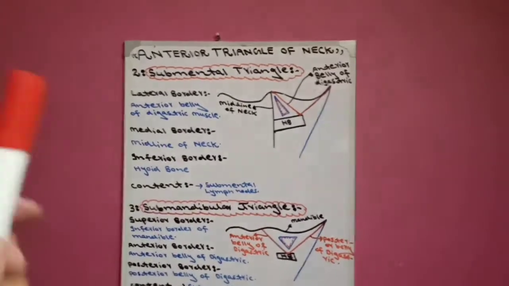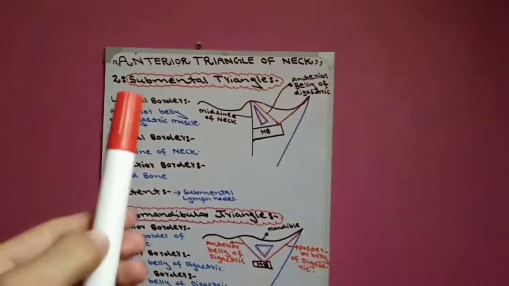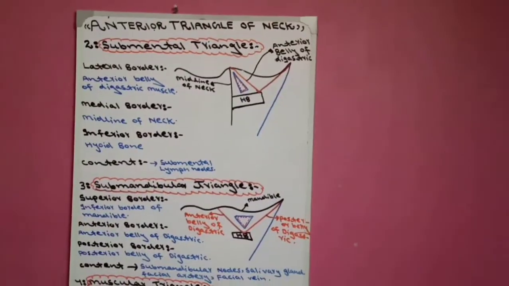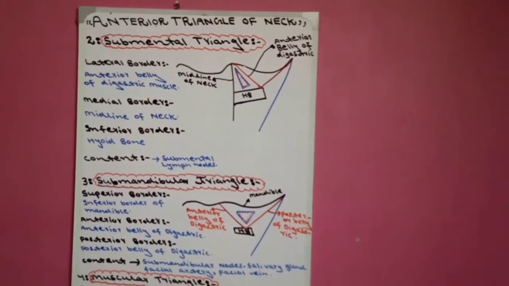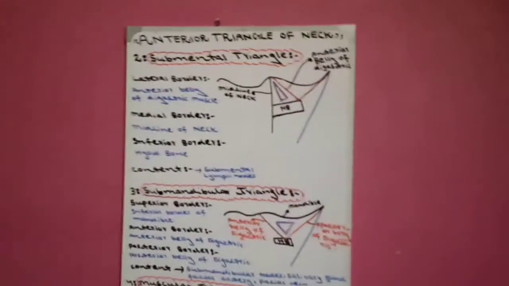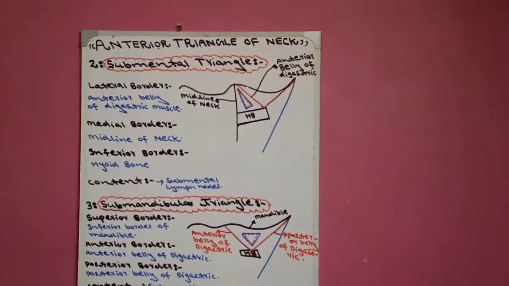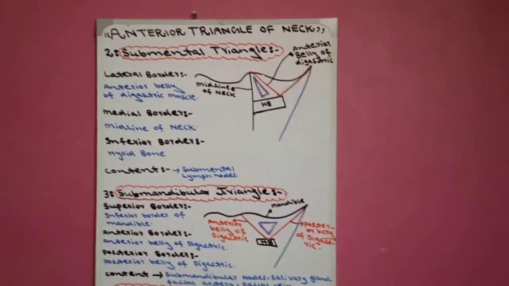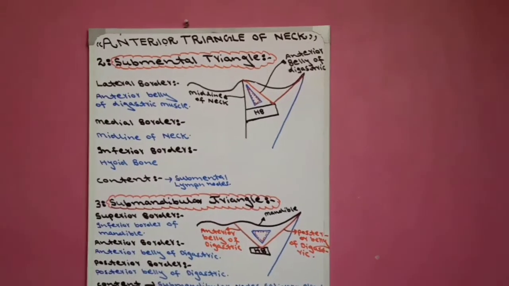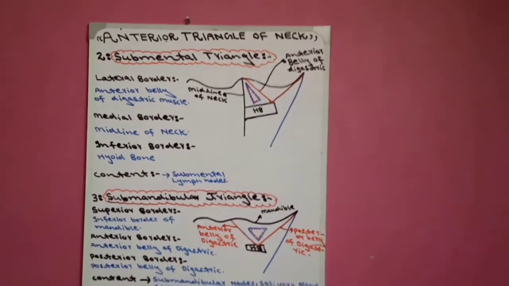Now first we studied the carotid triangle, its subdivision. The second is submental triangle. Now first we study the diagram of submental triangle, then border, then content. First, why is carotid triangle called carotid triangle? Because the common carotid artery is present in carotid triangle, therefore the name given is carotid triangle.